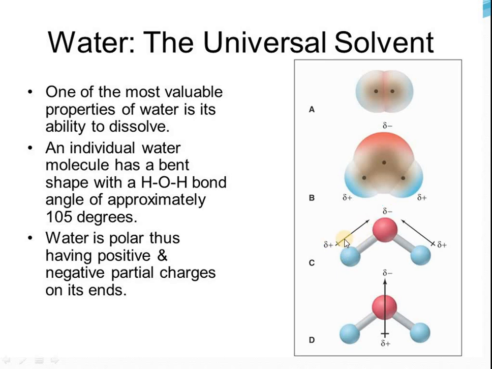This arrow represents the direction towards the more electronegative element, that is oxygen. The overall dipole moment means polarity. This states that water is a polar substance because it has partial positive and negative charges on each dipole. So this makes water a very good solvent, a polar solvent.